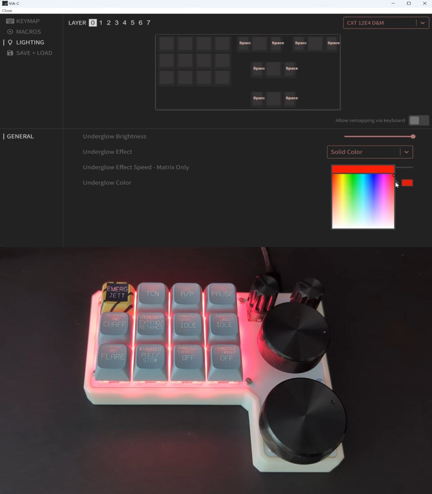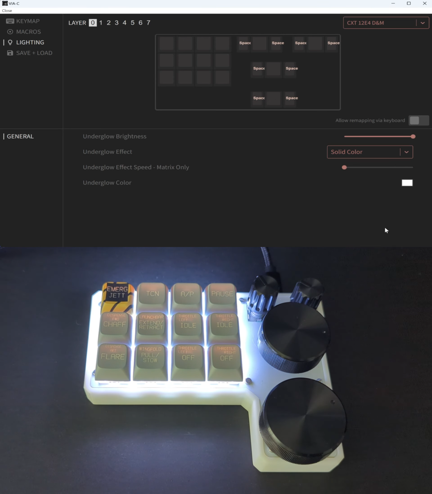So we change it back to the default mode and change it to white color solid and turn it a little bit dim.